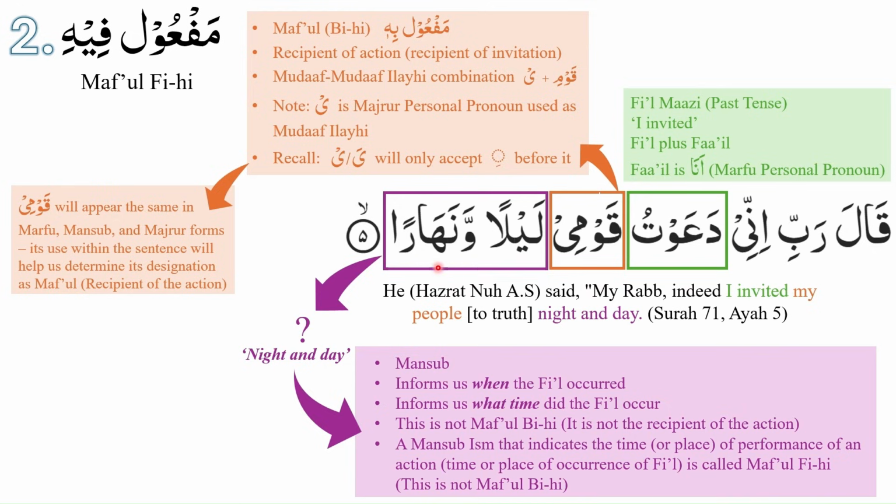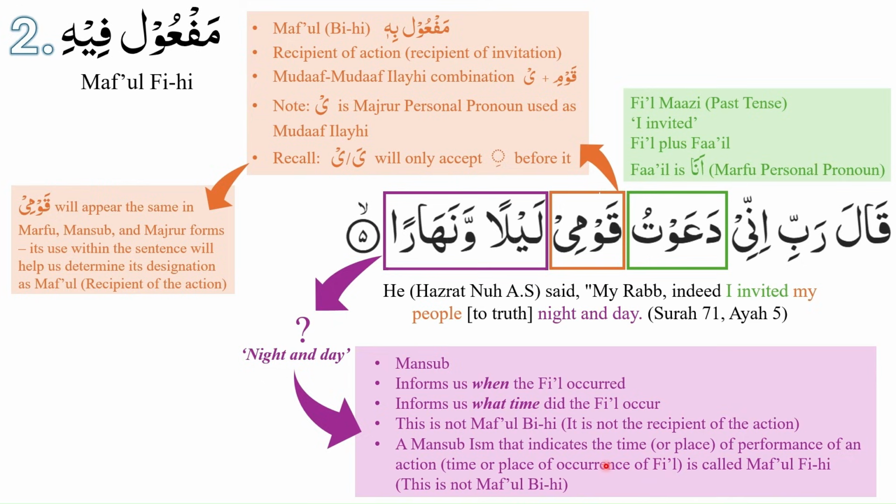So this mansoob addition at the end is giving us an indication of when that invitation took place. The invitation took place by night and by day. So clearly this is not maf'ul bihi. This is not the recipient of the action. So what is this mansoob addition towards the end? Please note that a mansoob ism that indicates the time or place of performance of an action, that is, the time or place of occurrence of fi'il, is called maf'ul fi.